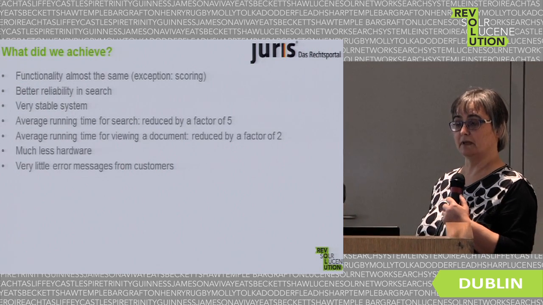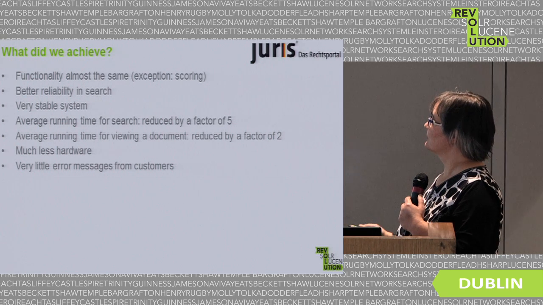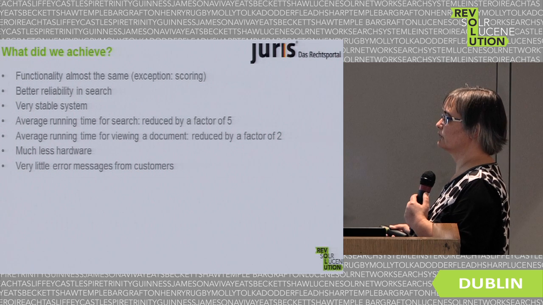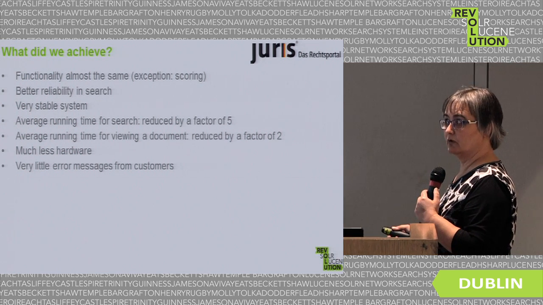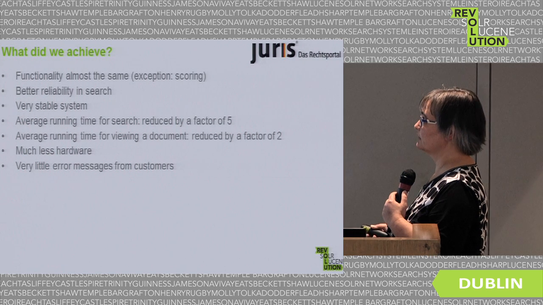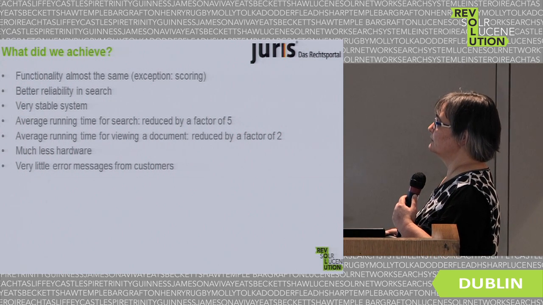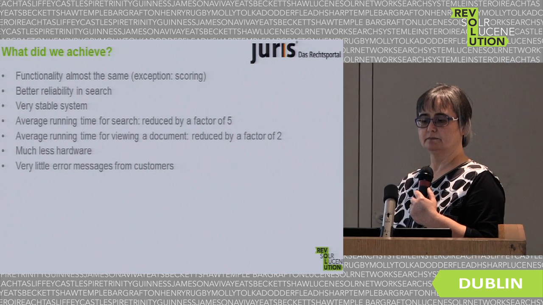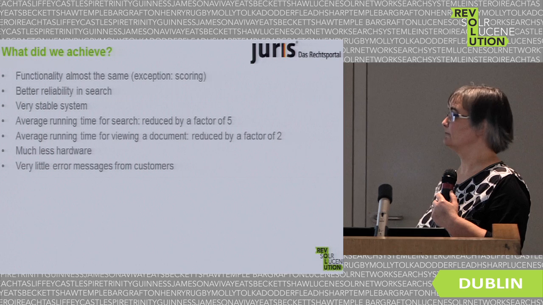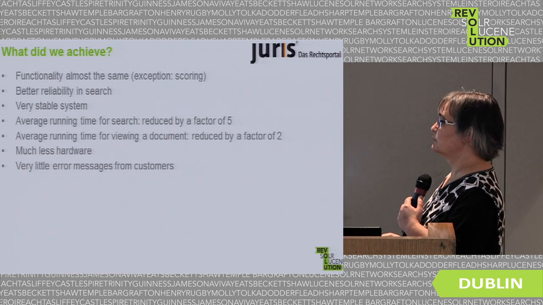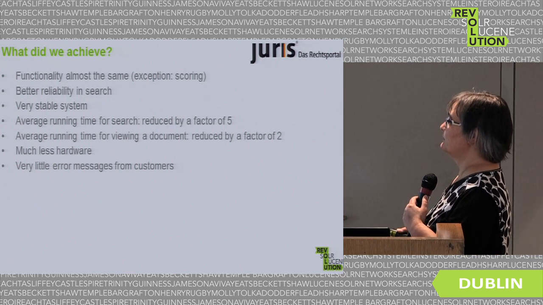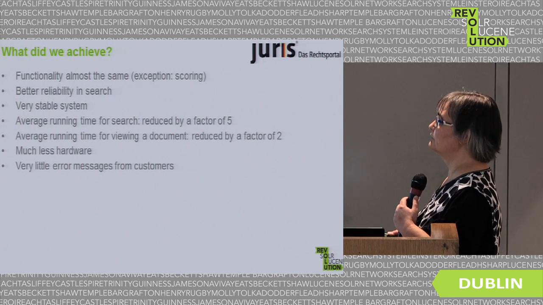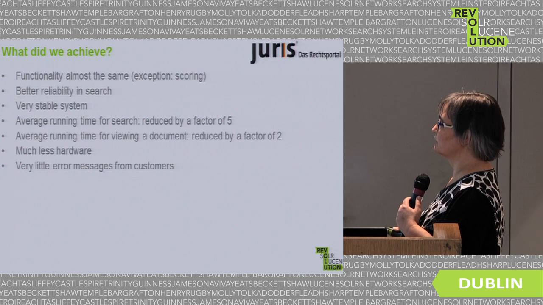So I'm again back to what did we achieve. The functionality we could keep almost the same, except for scoring, and we didn't reprogram all of the errors we found with Verity during testing. The reliability is better. Our system is now very stable. Our system operation group was very happy when we went in production. The average running time has been reduced by about a factor of 5 for search. For viewing of documents, it was reduced by a factor of 2.